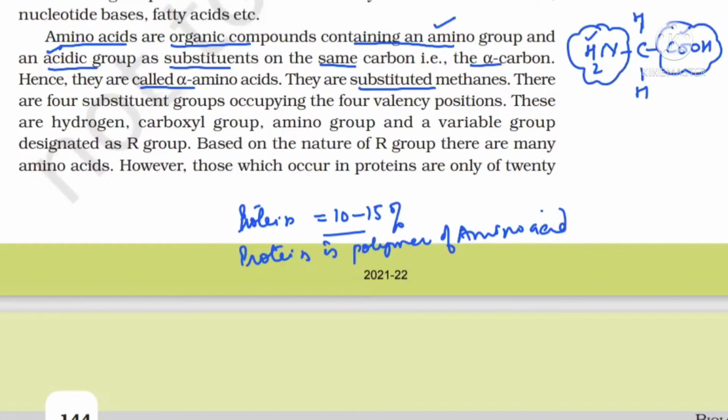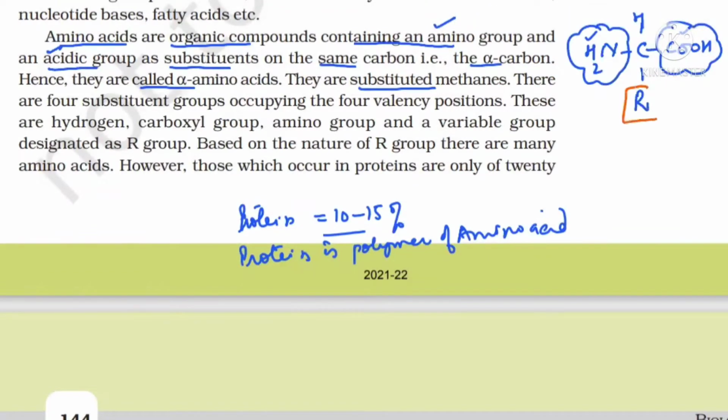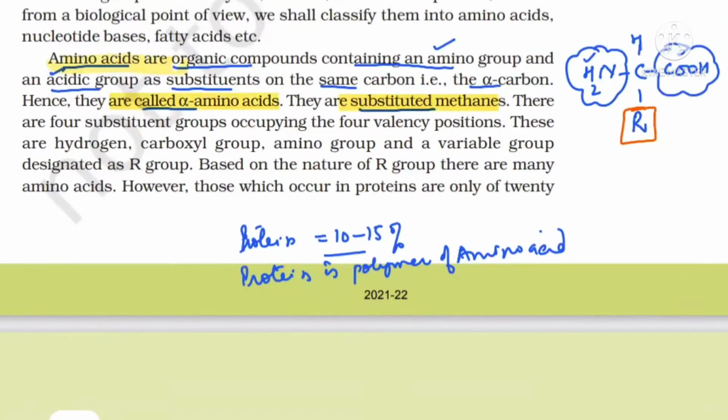Now at another position you will put the variable R group. Clear beta? This is the variable R group. So what we have done is replaced the H with other functional groups, either amine group or carboxylic group. That is why we say amino acids are substituted methane. Is it clear? And they are called alpha amino acids because the substituents are on the same carbon. You will study this in more detail in your 12th class chemistry biomolecules chapter.